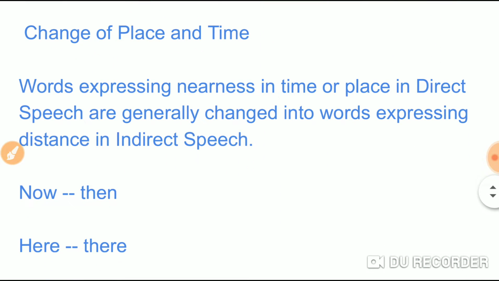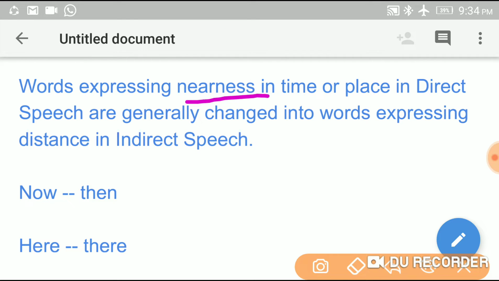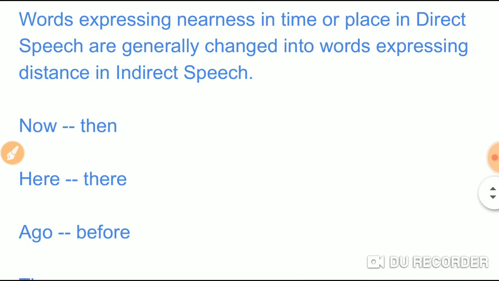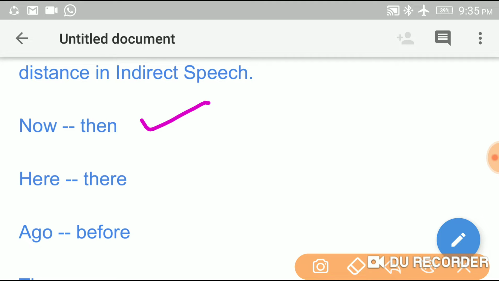Okay. So as already I told you, there are adverbs expressing nearness of time. So they change into the words expressing the distance of time in the indirect speech. So let us see the examples. So now changes into then.